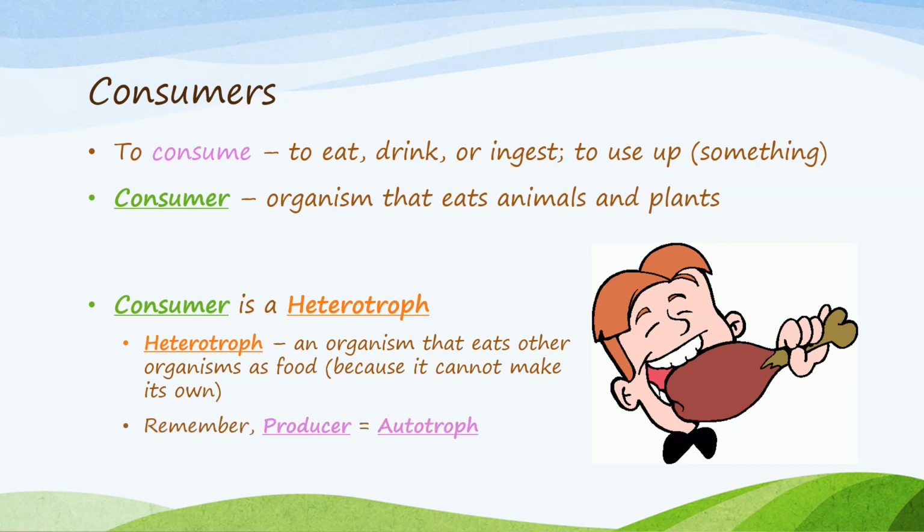Remember how you've learned that producers are called autotrophs? This is because autotroph is a word used to describe a self-feeder, or an organism that can feed itself by making its own food. Heterotrophs cannot. Anything that is not a producer or autotroph is a heterotroph.